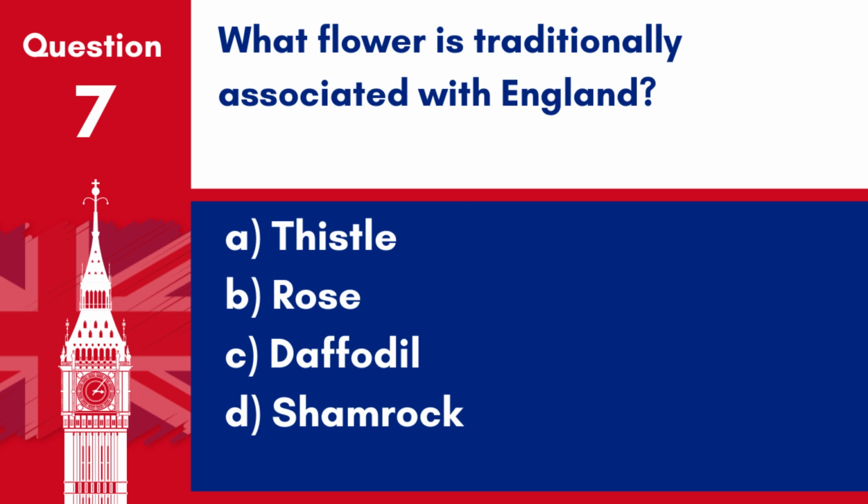Question 7. What flower is traditionally associated with England? A. Thistle. B. Rose. C. Daffodil. D. Shamrock. Answer B. Rose. The rose is traditionally associated with England, symbolizing beauty and the English royal family.